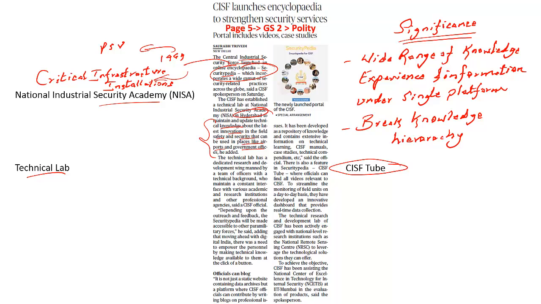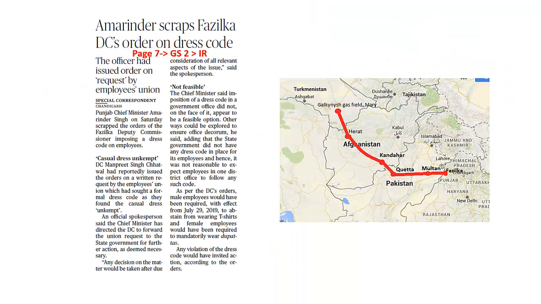Now let's look into the next article. This article here as a whole is not important for us, but what is important for us is this particular region of Fazilka. Why? It is this particular Fazilka which will act as an endpoint when it comes to the TAPI pipeline. So what is this TAPI pipeline? This is a gas pipeline that will run all the way from Turkmenistan to India.